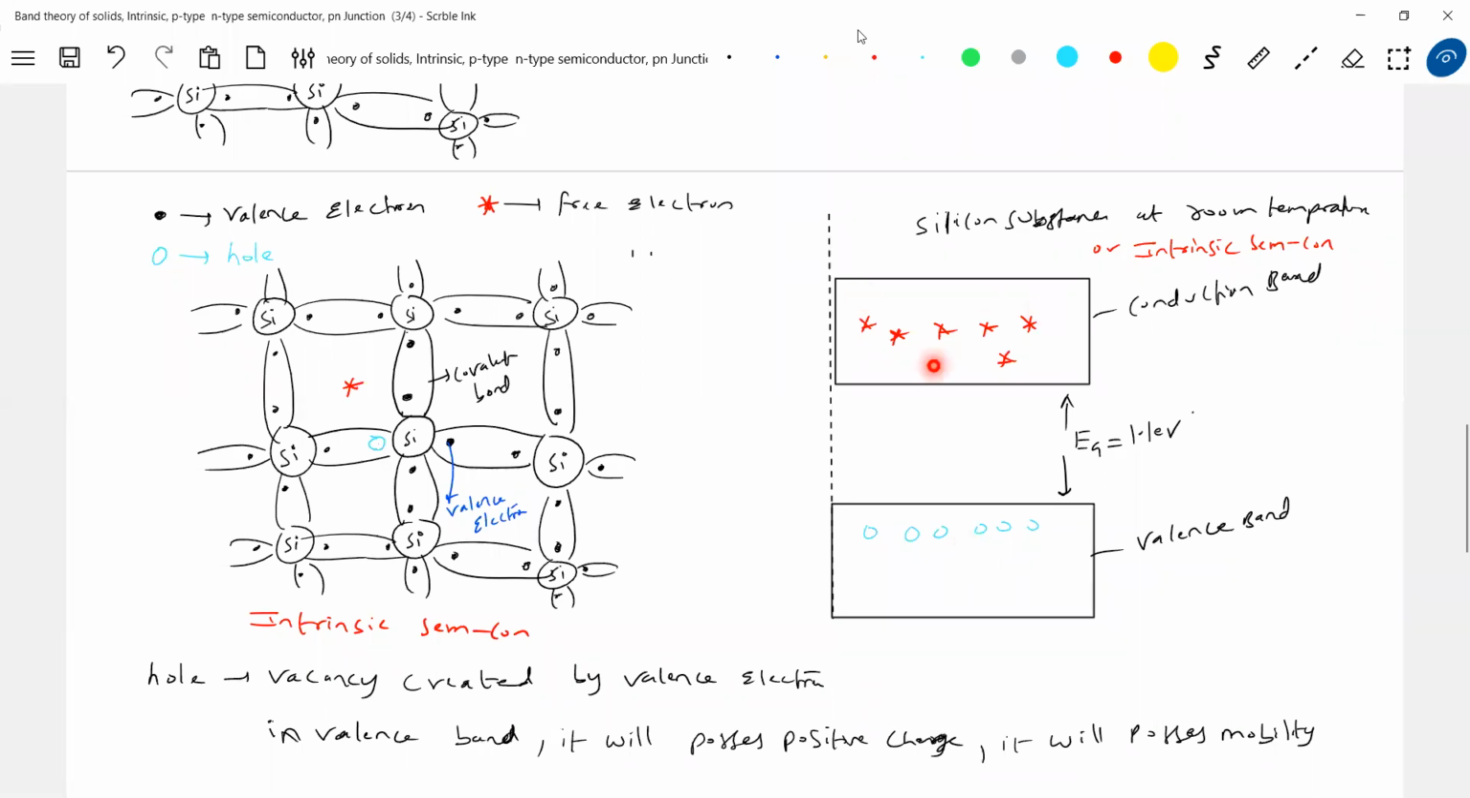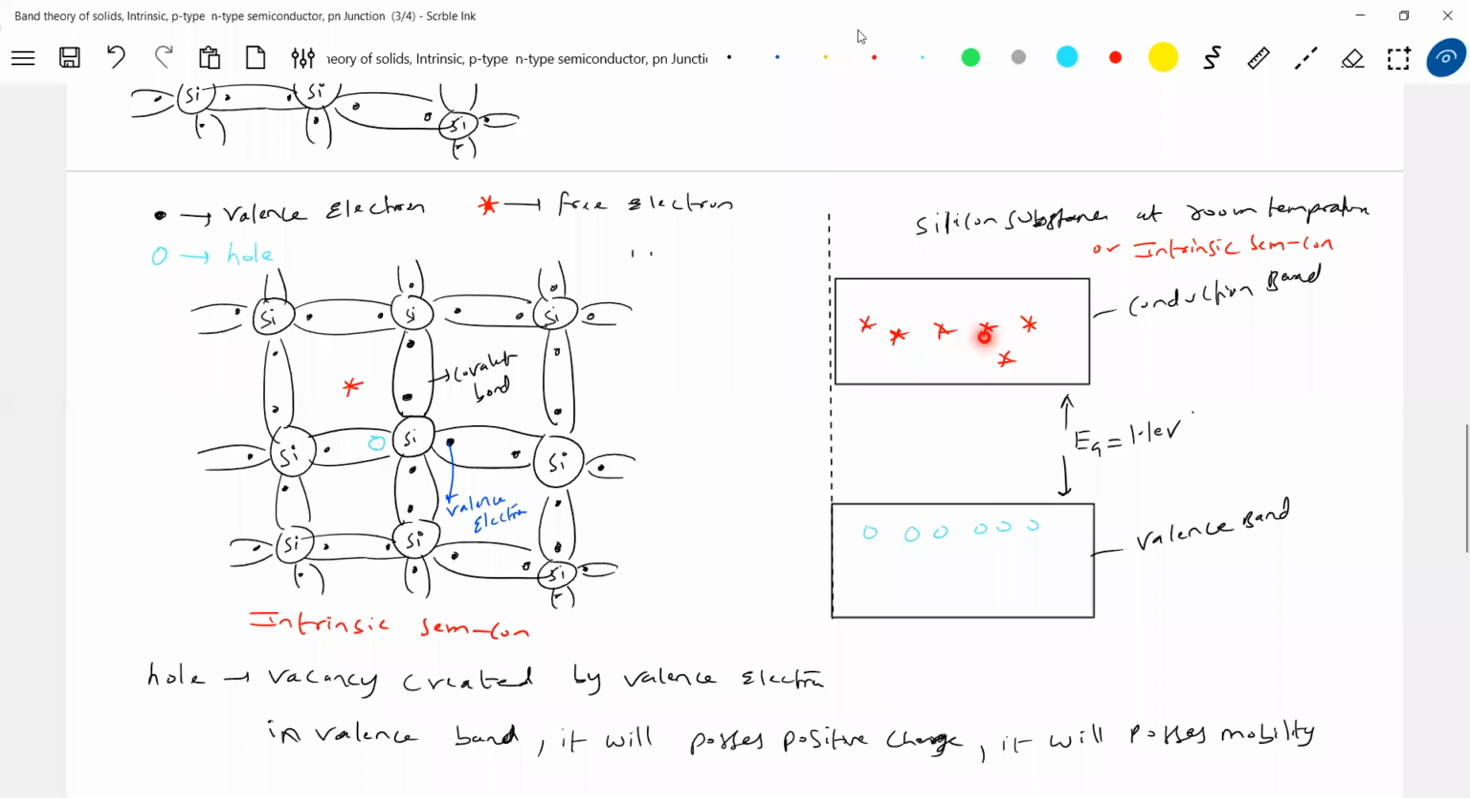So the number of free electrons in the conduction band per unit volume will be the intrinsic carrier concentration, or the number of holes in the valence band per unit volume will be the intrinsic carrier concentration. So how many holes are there? Those many free electrons should be there. Any reason? Because a valence electron, when it jumps from the valence band to the conduction band, will become a free electron, no? Getting the idea? A valence electron, when it jumps from valence band to conduction band, will become a free electron.